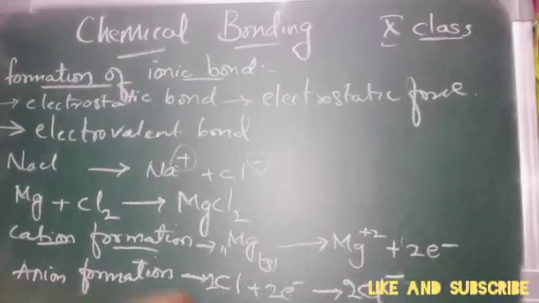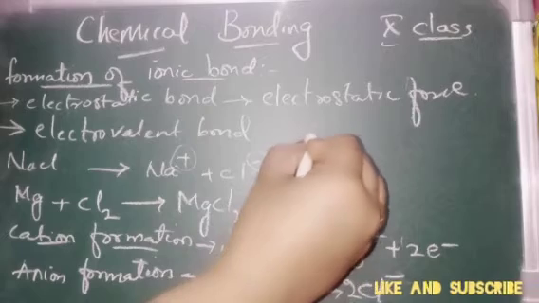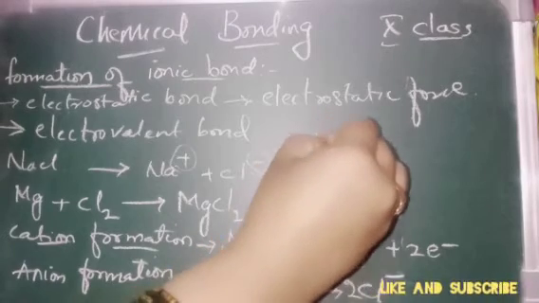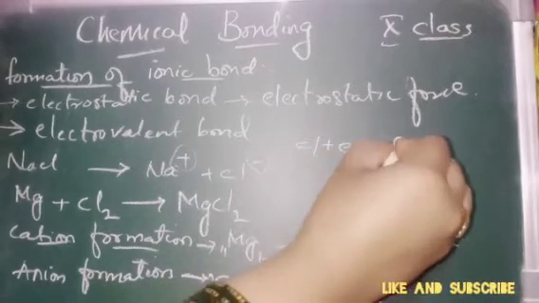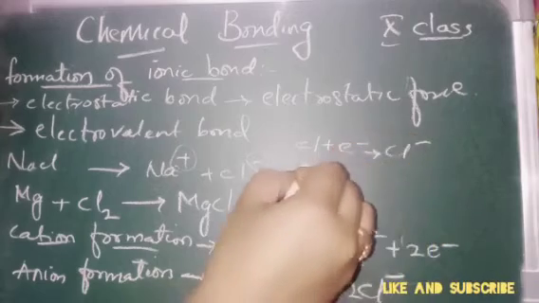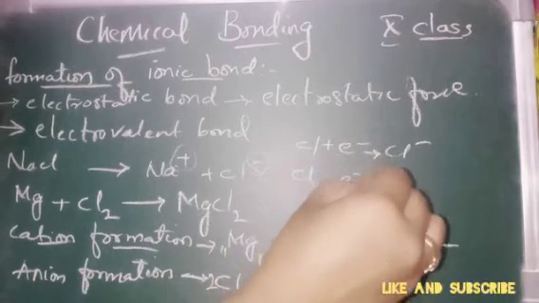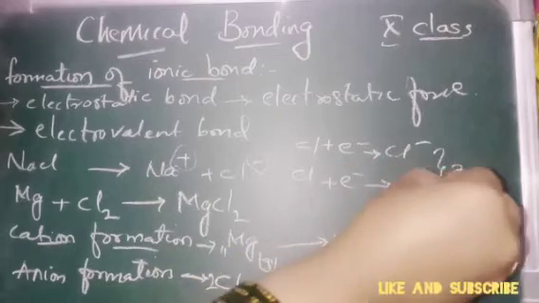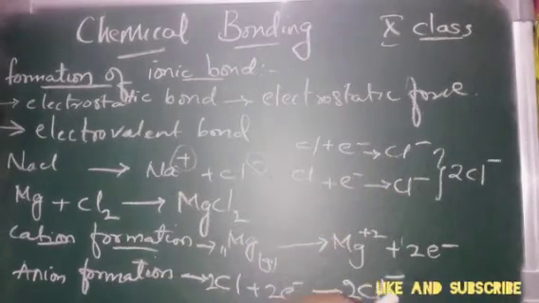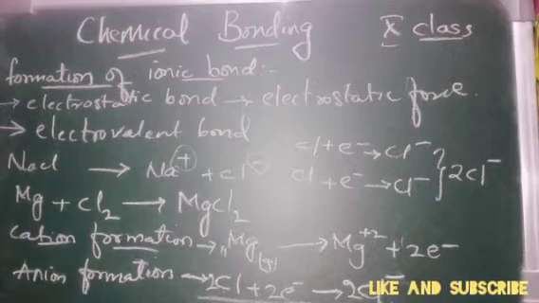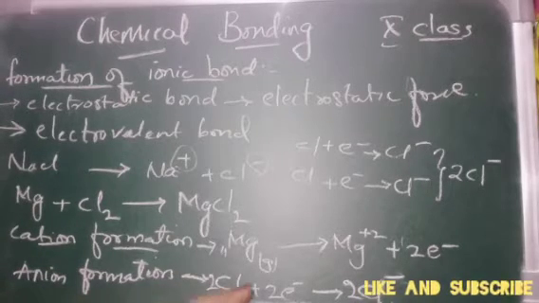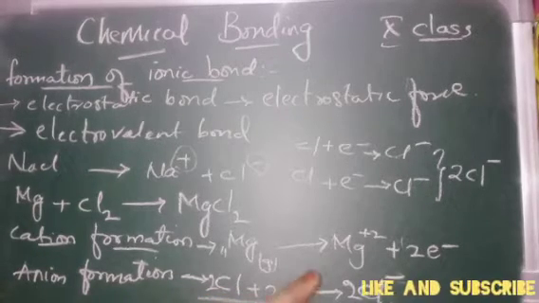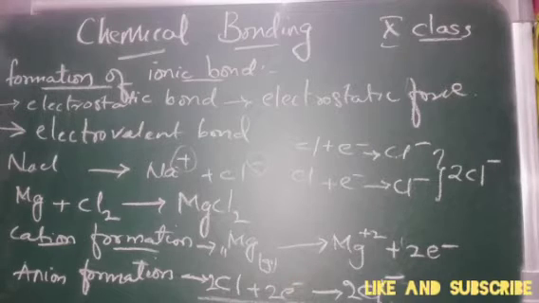So you have understood this? Here, 1 electron is going and adding to chlorine, forming Cl minus. One more electron is going and adding to another chlorine, forming again Cl minus. So Cl plus Cl will give 2Cl minus. That is, 2Cl plus 2 electrons will give rise to 2Cl minus.